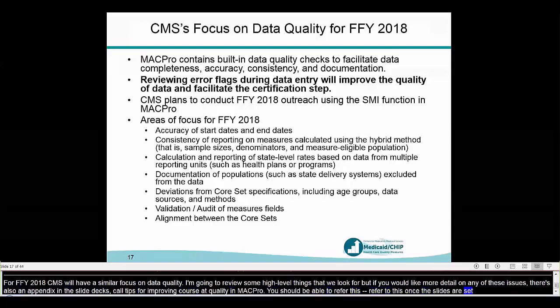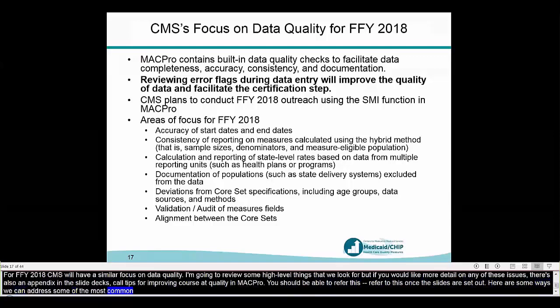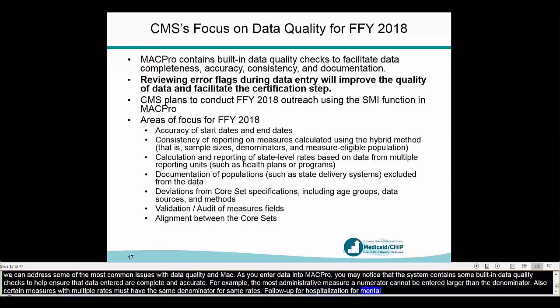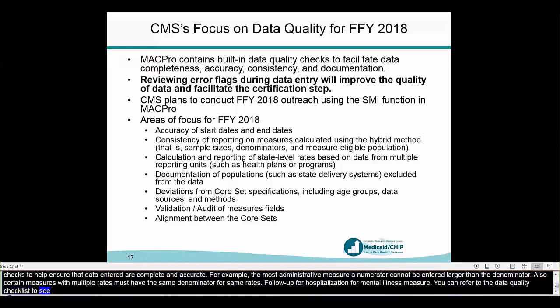As you enter data into MacPro, you may notice that the system contains some built-in data quality checks to help ensure that the data entered are complete and accurate. For example, for most administrative measures, a numerator cannot be entered that is larger than the denominator. Also, certain measures with multiple rates must have the same denominator for both rates, such as the follow-up after hospitalization for mental illness measure. So you can refer to the data quality checklist to see the list of checks that are implemented in MacPro. These error flags will often show up in red when you try to save a measure or when you try to validate the measure.